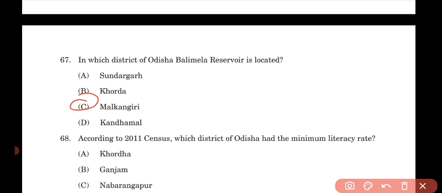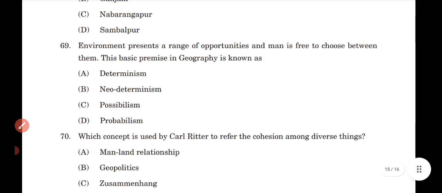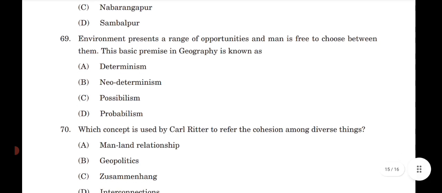According to 2011 census, which district of Odisha had minimum literacy rate? Option C. Environment presents a range of opportunities and man is free to choose between them. The basic premise in geography is known as option C. Question number 70, which concept is used by Carl Ritter to refer to cohesion among diverse things? Option C.